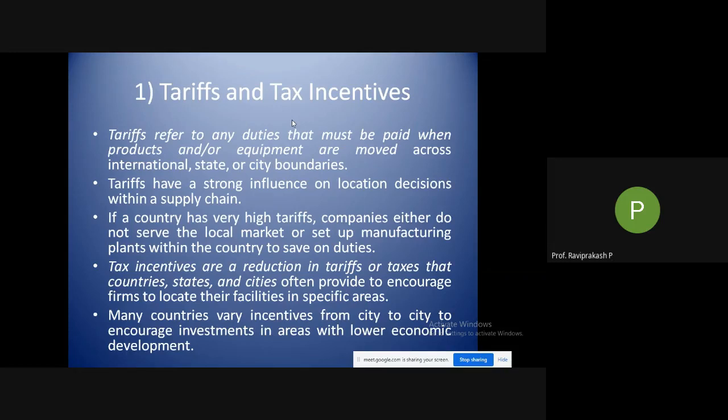Then tax incentives are given. Many countries vary incentives from city to city to encourage investments in areas with lower economic development. As I told you about the states lobbying for the manufacturing plant from Tata, they said, if you come to my state, I'll lessen my tax from this percent to this percent. Or many say they'll not put certain taxes, not all, certain taxes. Please come and open your manufacturing plant in our state. So this is tariffs and tax incentives.